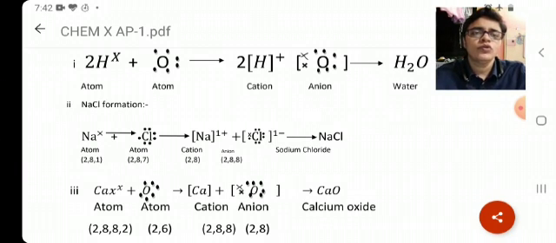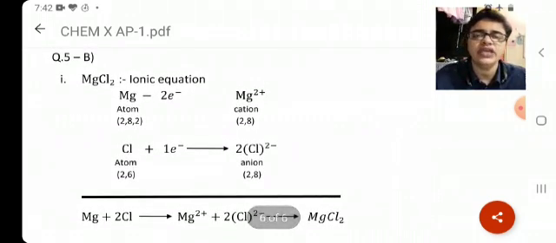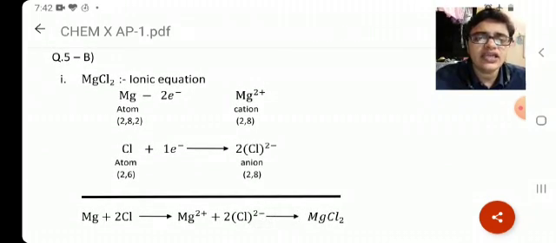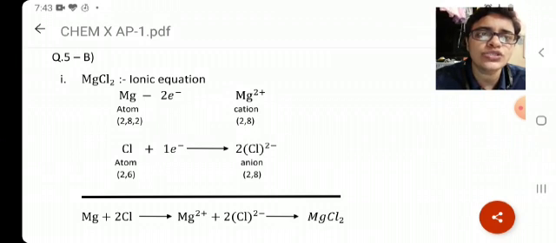Fine. We'll move to the next part. Same applies for question 5b. This is ionic equation. Again in the same way, you can see all the details are mentioned there. The same details are to be mentioned in the diagram as well. Minute correction in this, guys. In case of ionic equation, second part, that is Cl, there you have to write 2 Cl plus 2 electrons giving you 2 Cl minus. Once again I repeat, there is a correction in this.